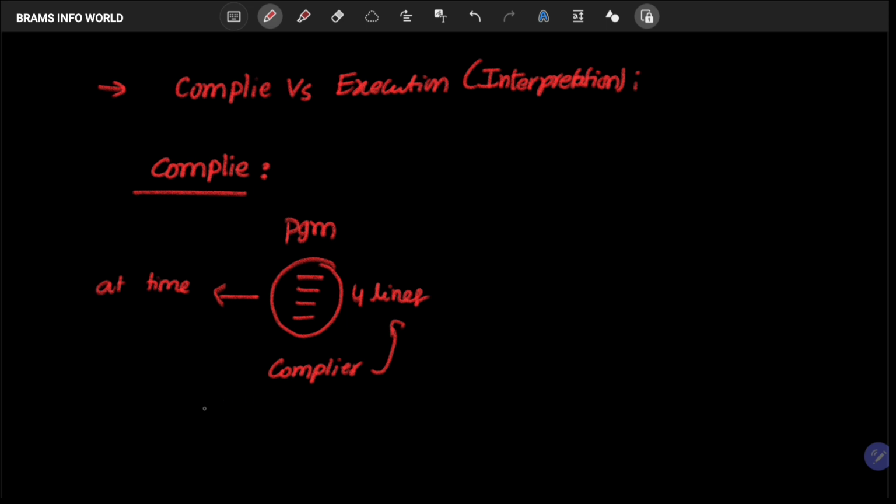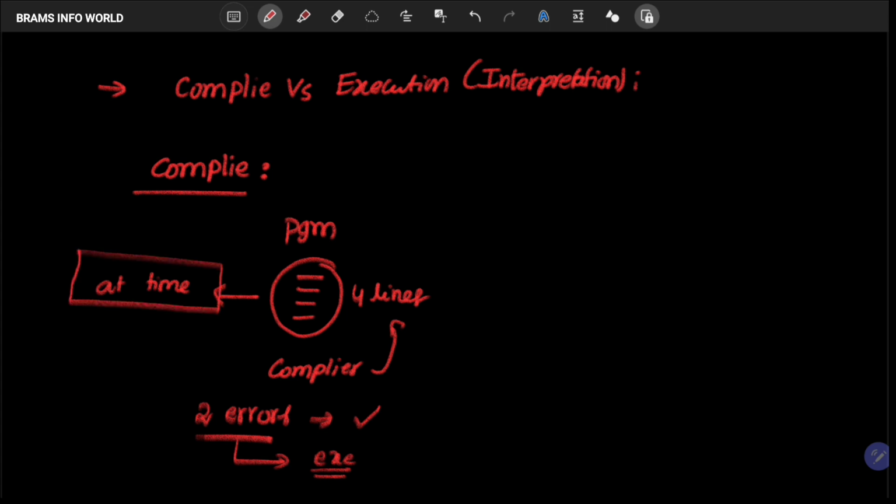From those 4 lines, if you have 2 errors, the 2 errors will be displayed. Okay, so we need to solve these 2 errors, then the program will go for execution. So that means if any errors occur in the program, all errors will be visible. Okay, so this is the process of compilation, and you have to remember one point: all statements are executed at a time, right? So this is nothing but compilation.